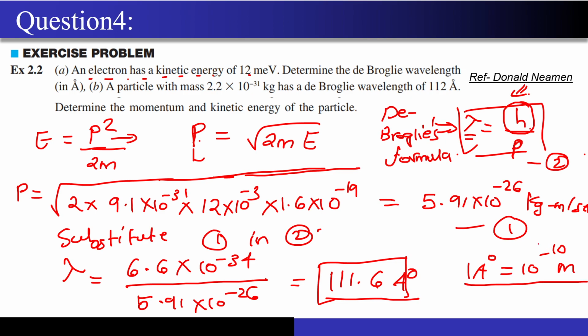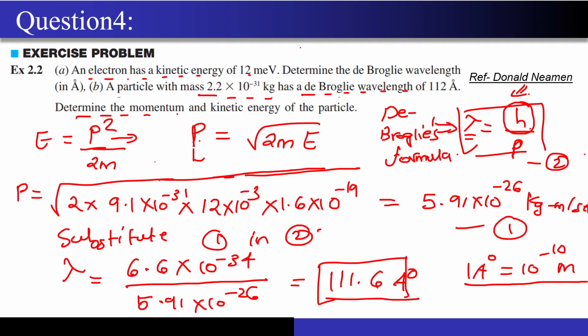Again, the first part was very easy, right? So now we will move on to the next part, and let's see what has been asked in that part. Now in that part, a particle with a mass, so this is not an electron, has been given to us, and the de Broglie wavelength has been given for that particular particle. Determine the momentum and the kinetic energy of the electron, right? So now let's see how we can solve this question. Maybe I will just write part B over here.